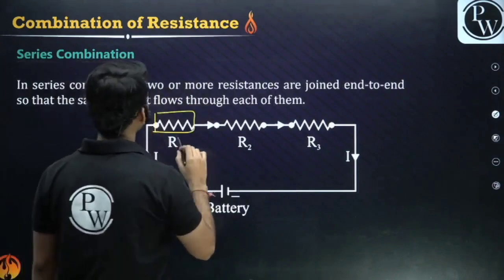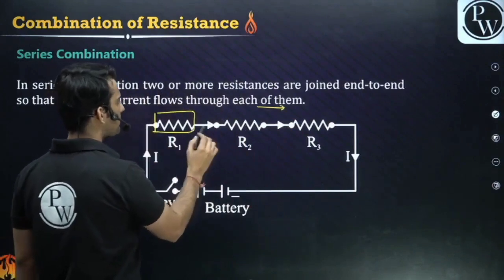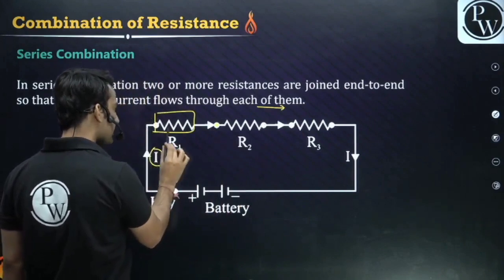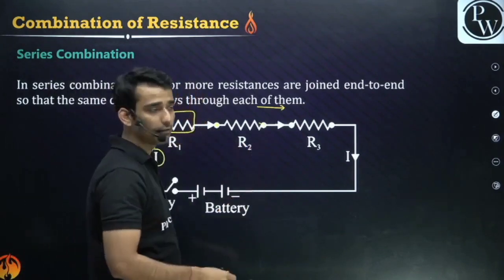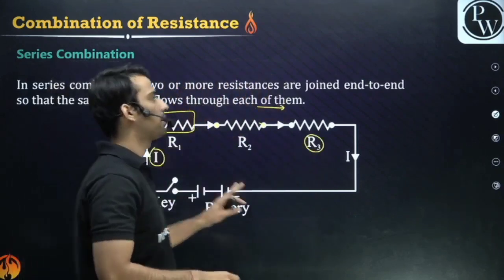One is series and one is parallel. So guys, if I combine the resistances in series, it means the resistances are connected end to end. If I is the current flowing through R1, the same will flow through R2, and the same will flow through R3. So in series combination, the current is the same.